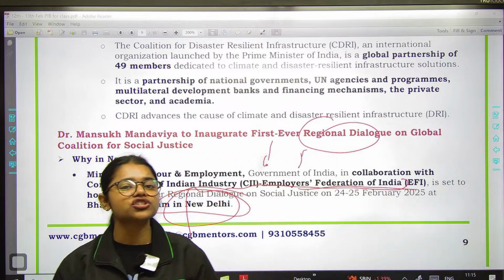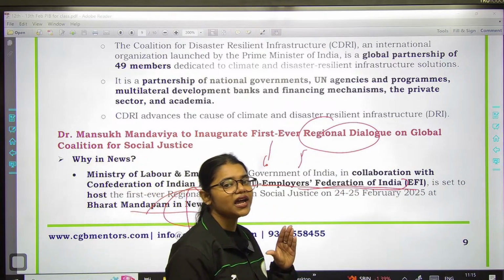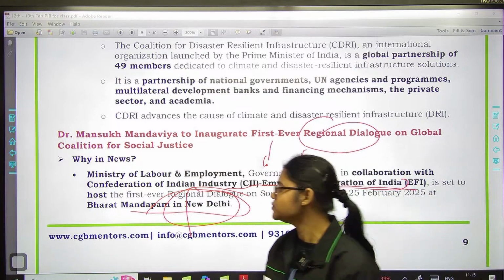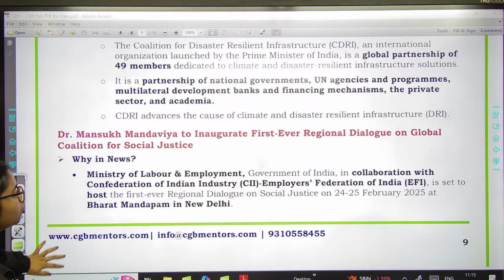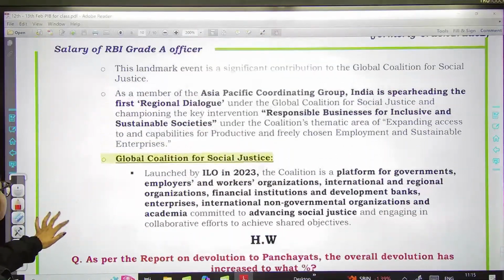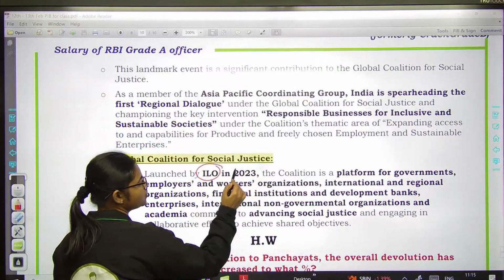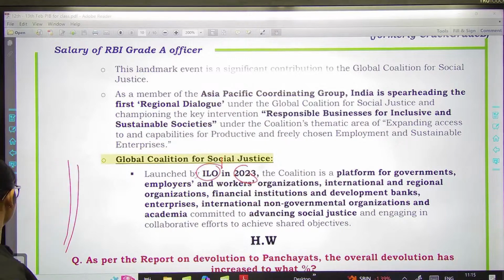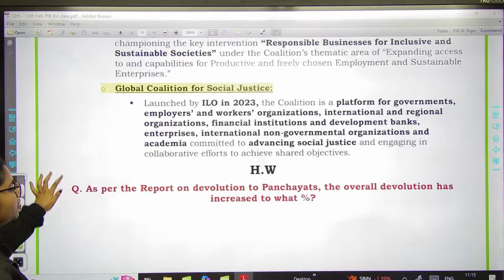Now, this Global Coalition for Social Justice is set up by the ILO, which basically aims to promote social justice across the globe. Simple. Now, this Global Coalition was set up in 2023 by ILO, International Labour Organization. Okay. So, only these things are important.